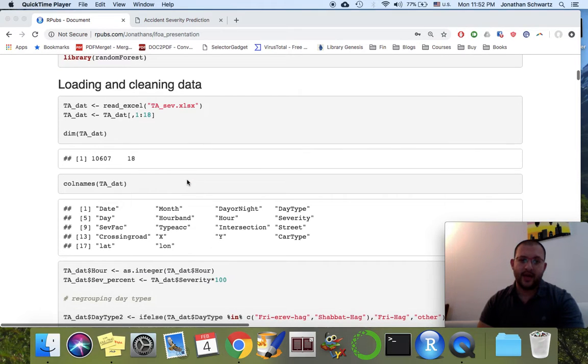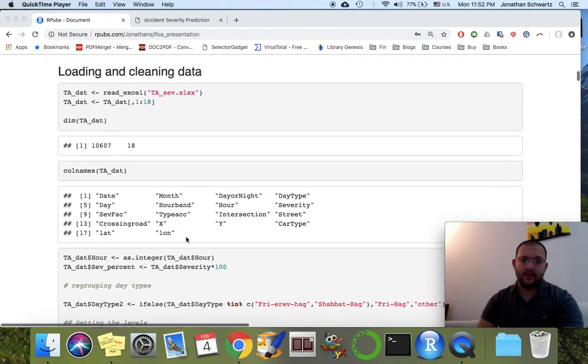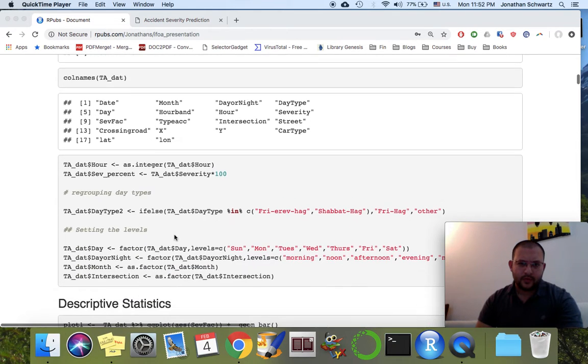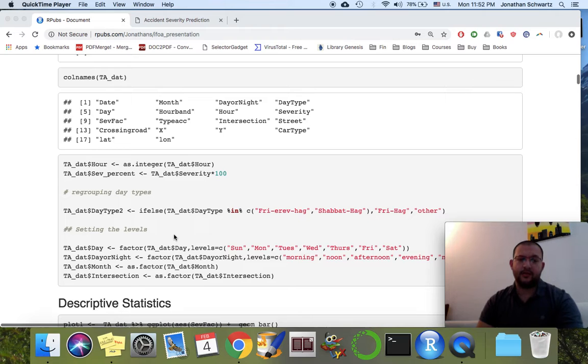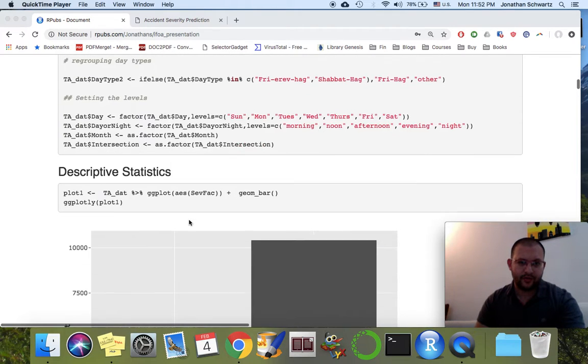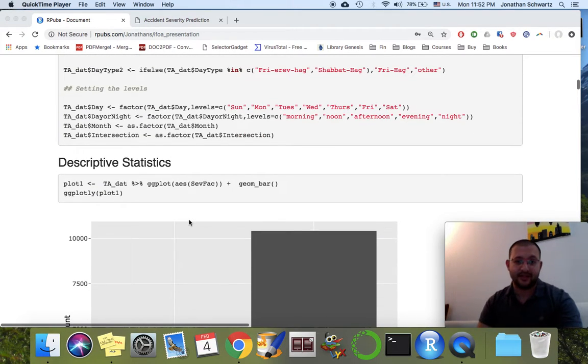So what type of data do we have? We have the date, the month, the day or night, the day type, which will be a holiday or not, the hour band, the hour itself, the severity, whether it's an intersection, the name of the street, car type, the locations, we have longitude and latitude, the coordinates, etc. So here we have just a little bit of data munging, turning all the factors into weekdays or weekends, whatever, and let's jump into some descriptive statistics.